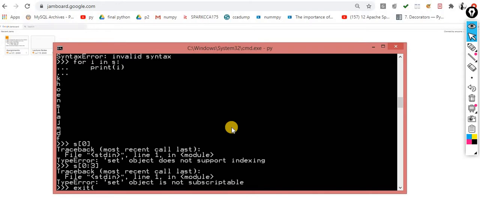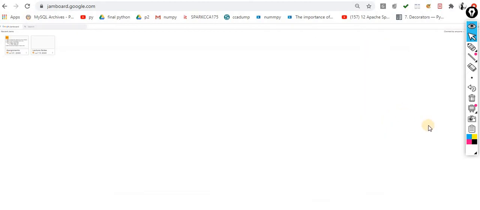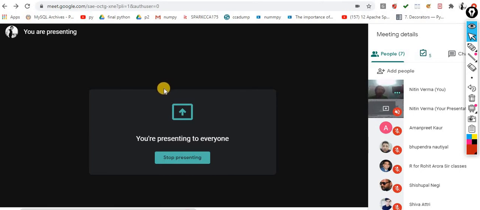Okay, so now we are moving ahead. Almost all our data structures are complete, and the next concept is a little advanced part. Should we proceed with it today or tomorrow? What do you feel? Are you able to understand the things? Because this one is a new topic. Are you comfortable to understand? Should we proceed with the new topic or not?